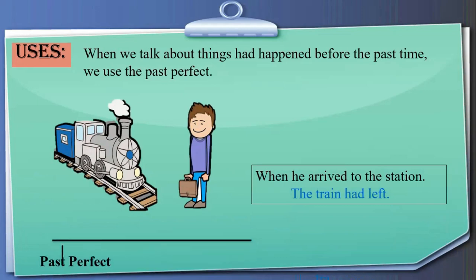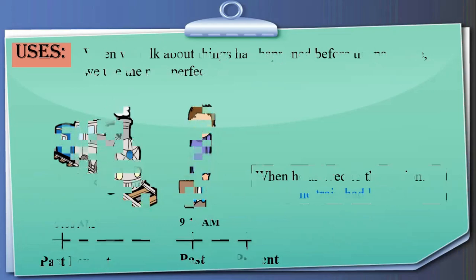In past time, at 9:15 a.m., this man arrived, but before that, the train had left at 9 a.m. Now, this exact situation is called past perfect tense.